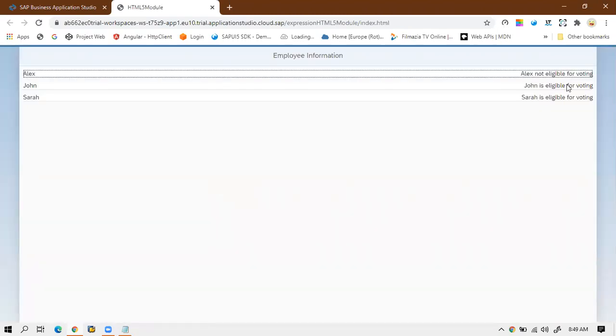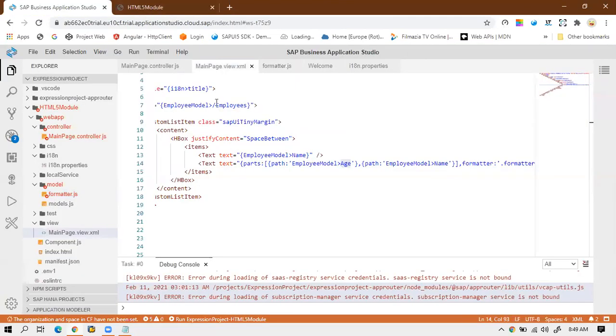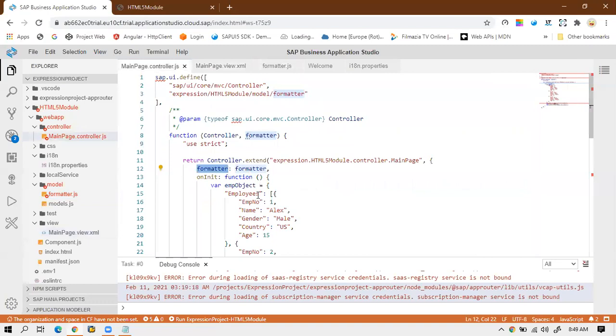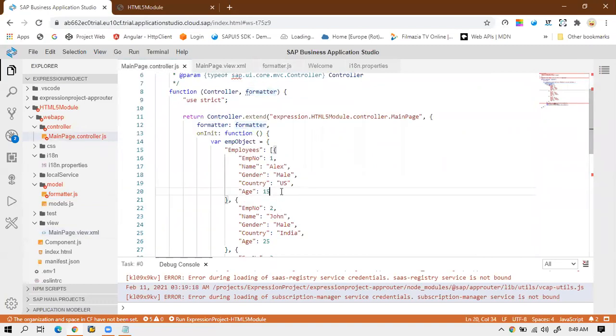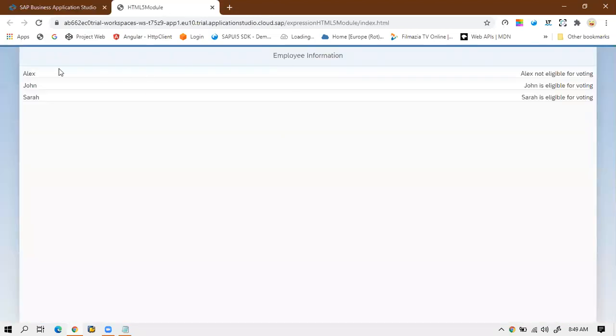Okay, see, so what is happening? Alex. So what is the age of Alex? So age of Alex is 15, right? So if the age of the person is 15, then that particular person is not eligible for voting, because the criteria we have kept is 18 years. So that's why Alex is not eligible for voting. So the message whatever we have written inside the formatter function, it is returning the output as Alex not eligible for voting. Okay, so this is correct, right?